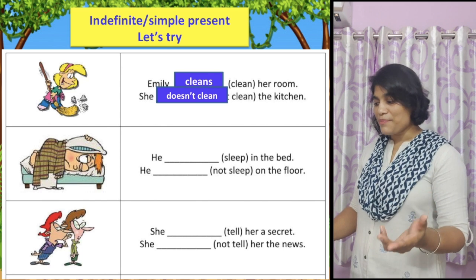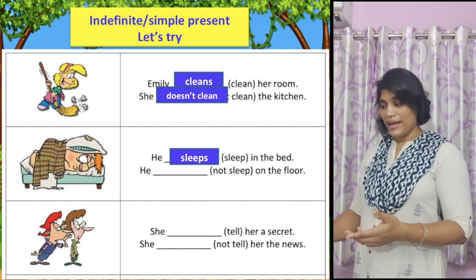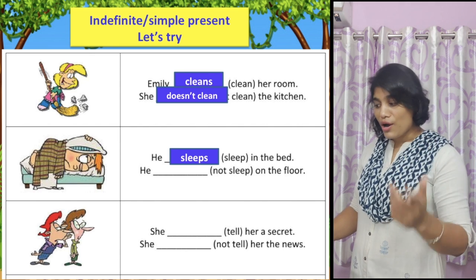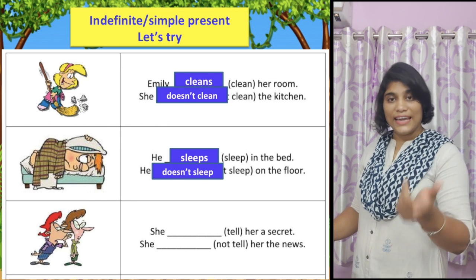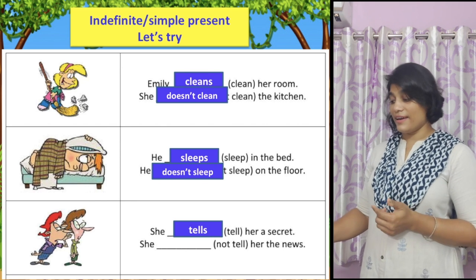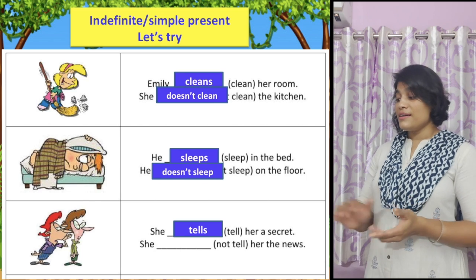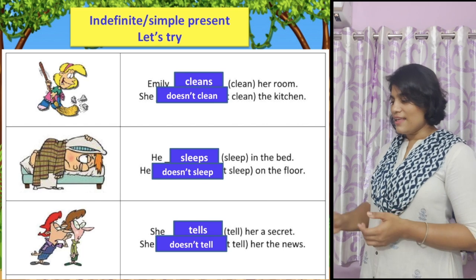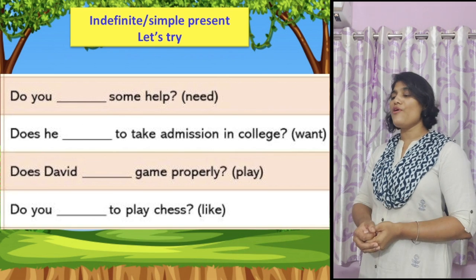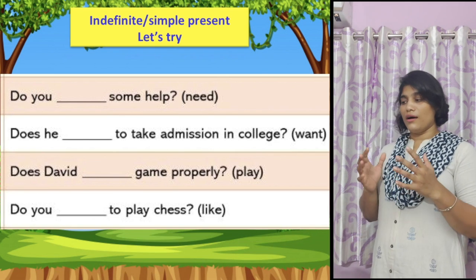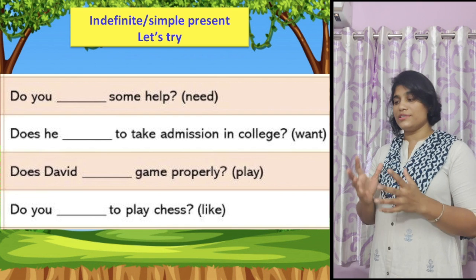He sleeps in the bed. He does not, or doesn't, sleep on the floor. She tells her secret, and she doesn't tell her the news. Now, here are more examples of the interrogative, or question, form.